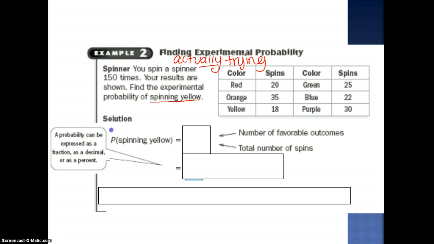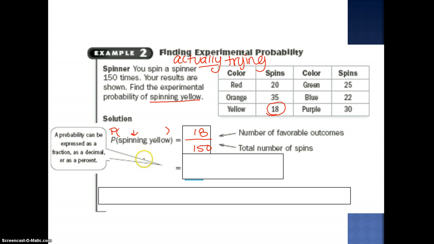By the way, they put this P with the parentheses over it. This is the probability, and then inside the parentheses is what you want, your favorable outcome: spinning a yellow. Well, there were 18 yellows when I did my trial. What was the total number of spins? 150.